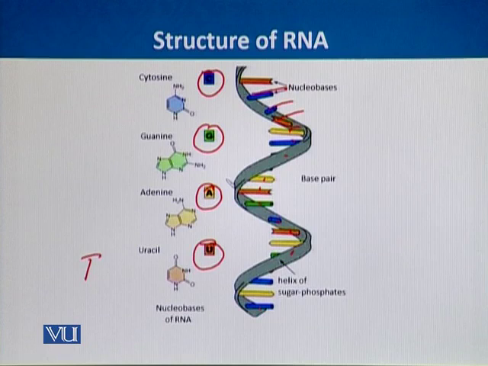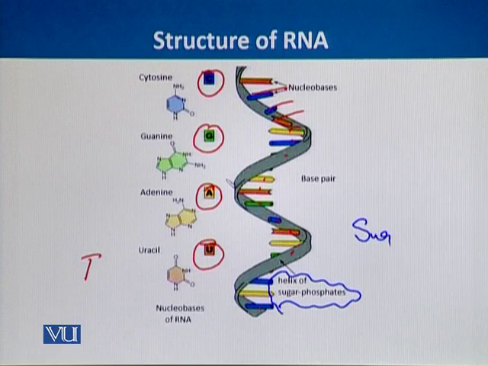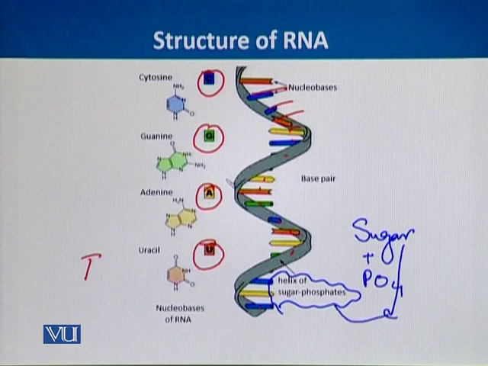The other common thing in RNA and DNA is the sugar-phosphate backbone. As we have remembered, in DNA there is also a backbone composed of a sugar molecule, the deoxyribose sugar, and a phosphate molecule, and they both combine to form the sugar-phosphate backbone.